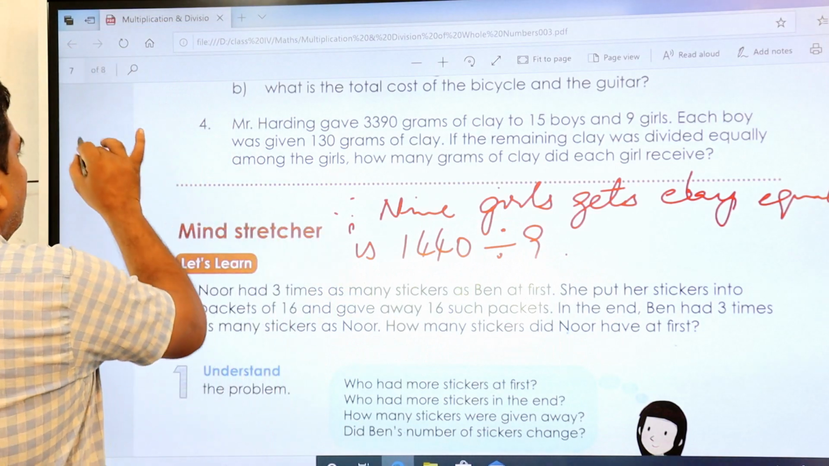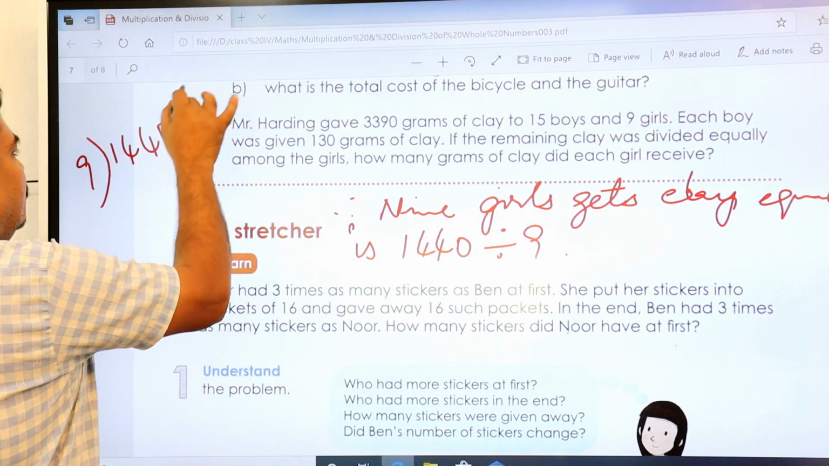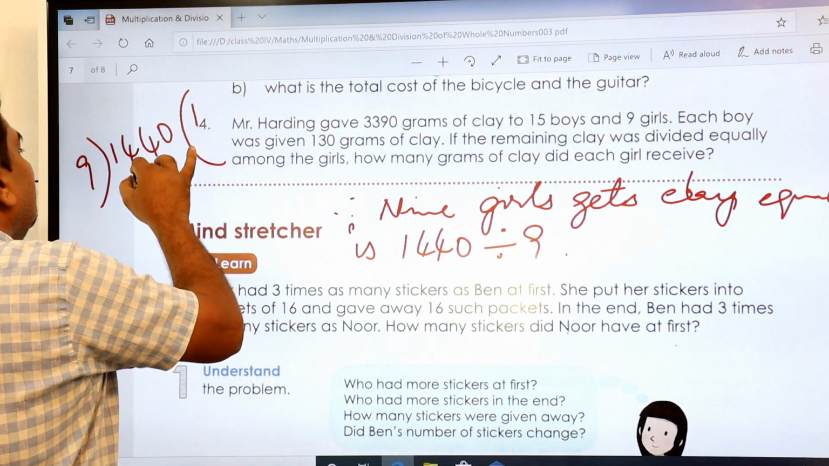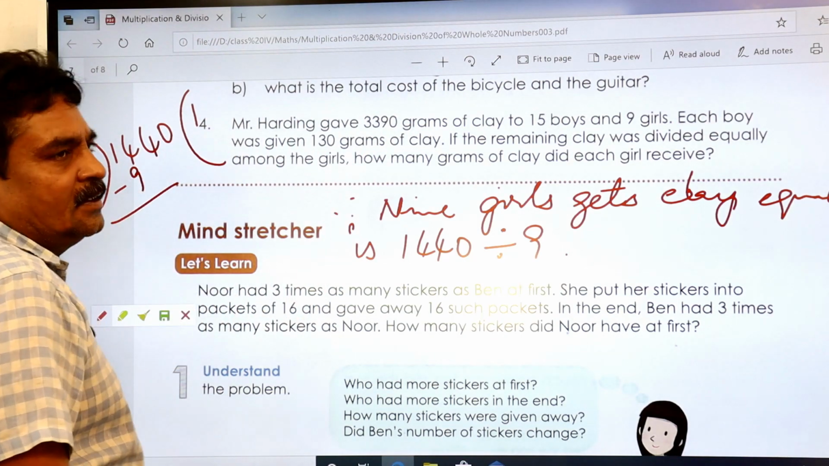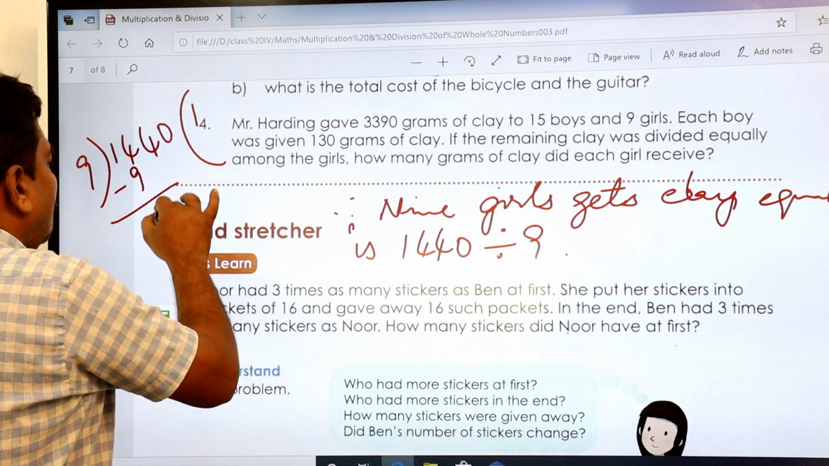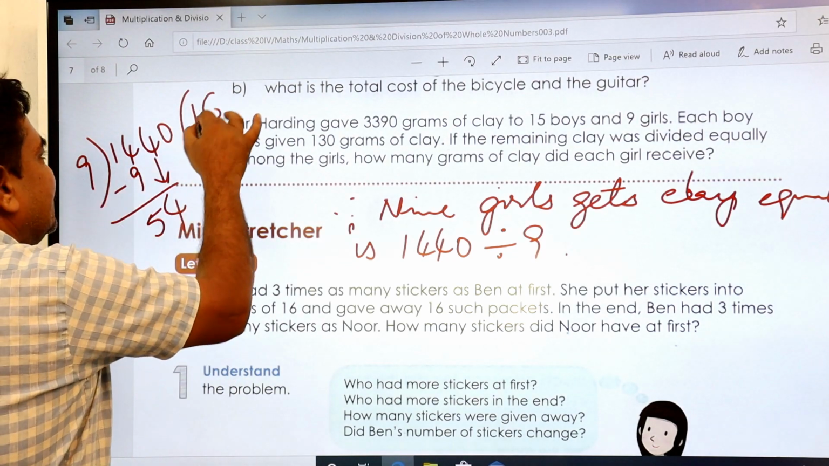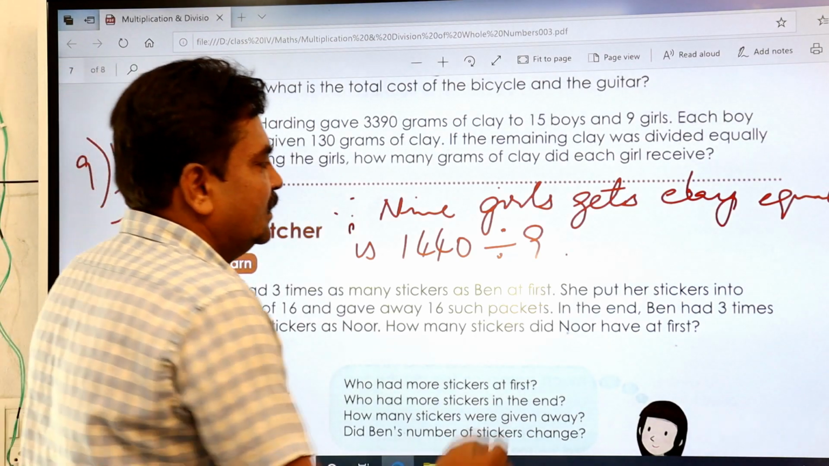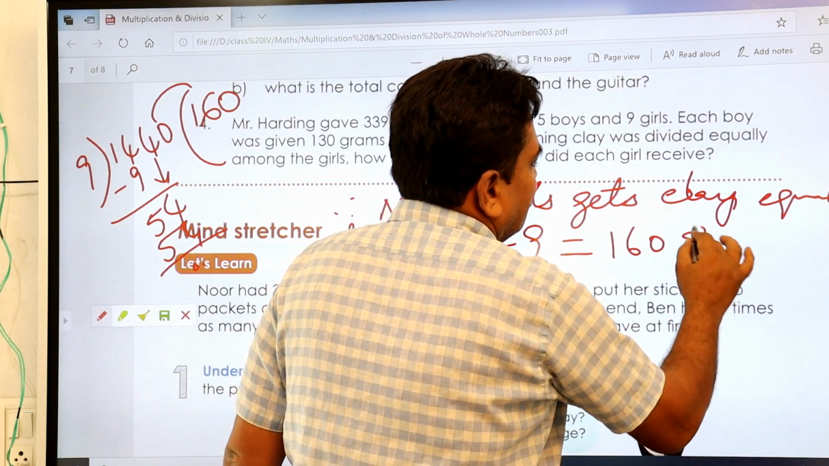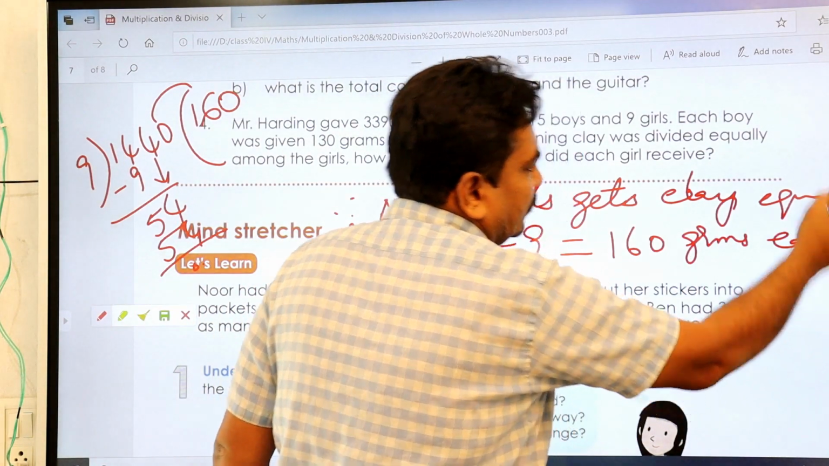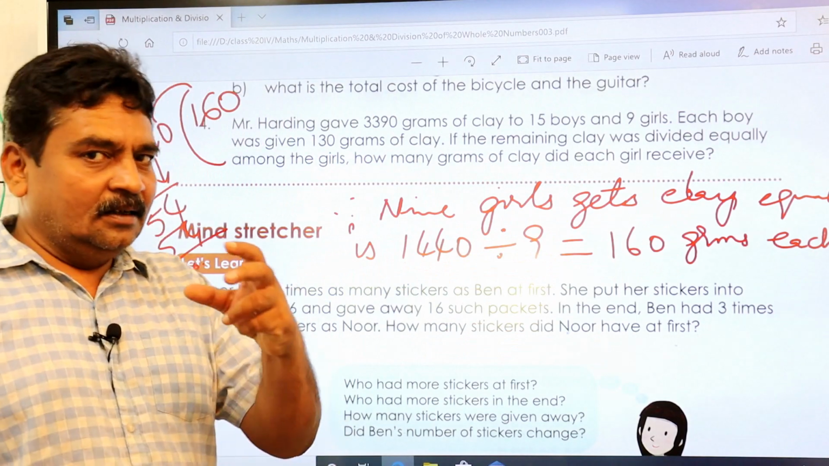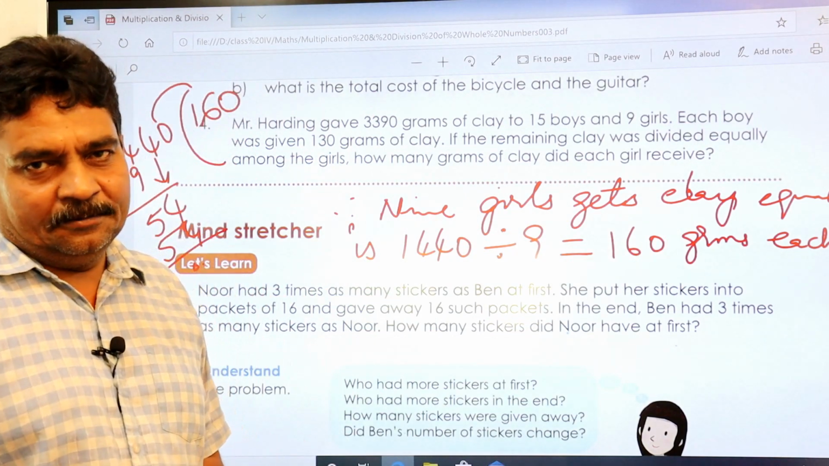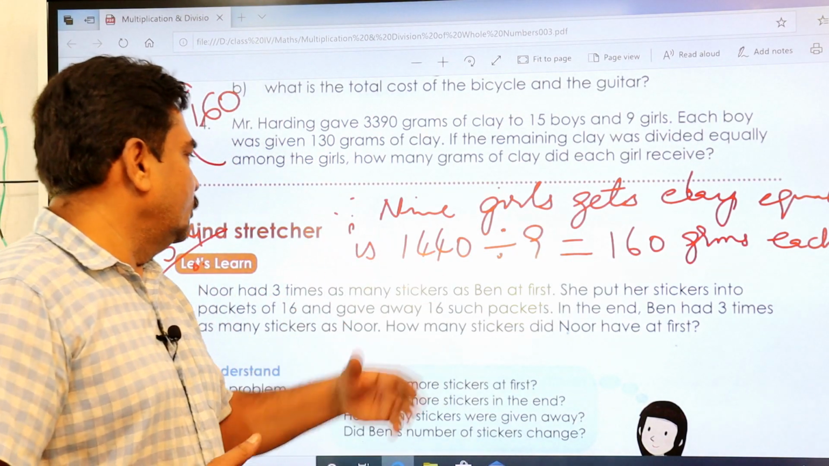So let us divide now. That is 1440 divided by 9. 9 ones are 9, 9 twos are 18. Therefore, 9 ones are 9. 14 minus 9 is 5. You copy this 4 here, 54. 9 sixes are 54. This you keep here 0. Therefore, it is 160 grams each. This is your answer. So each girl got how many grams of clay? 160 grams of clay. You understood? So in this way you have to do the problems.